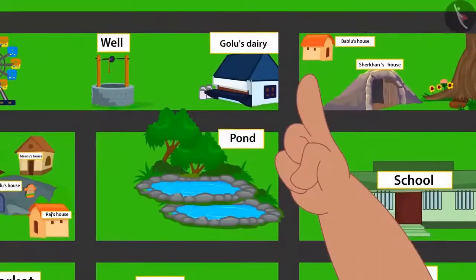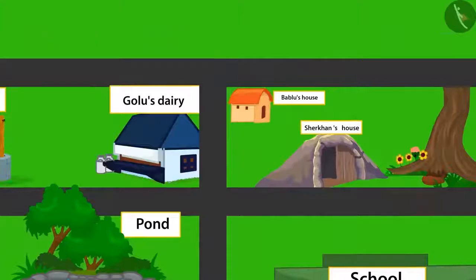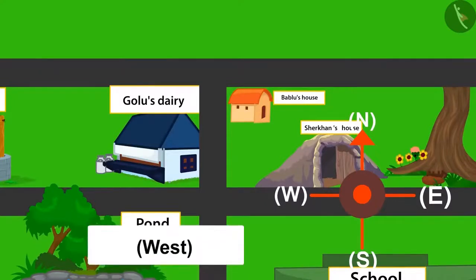So this is my house and this is Golu's dairy. If the direction towards the front of my home is north, then left would be west direction. Golu's dairy is towards the west from my home. So to go there, I will go towards west.